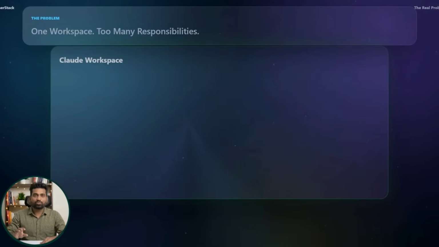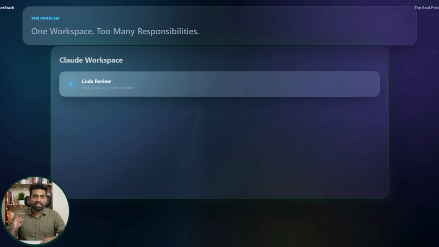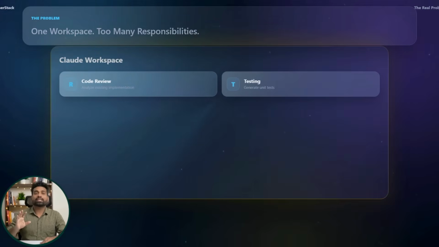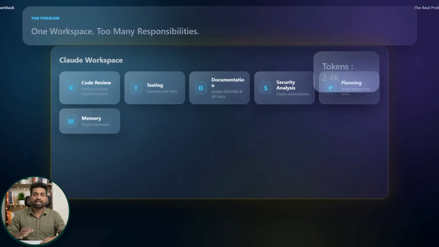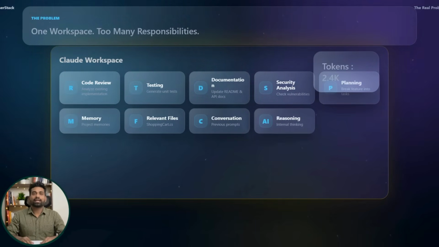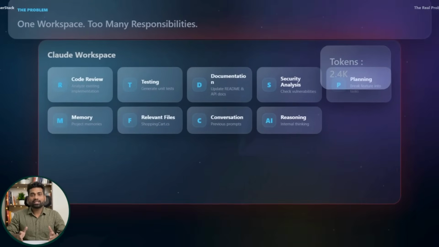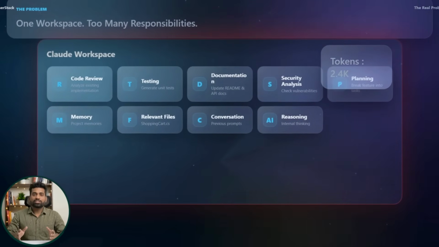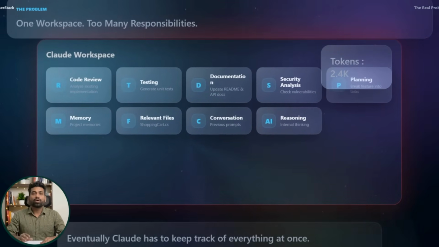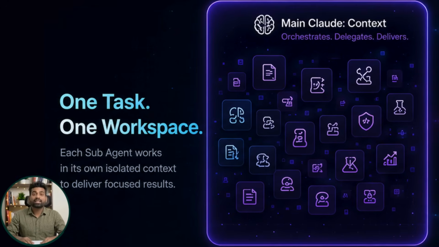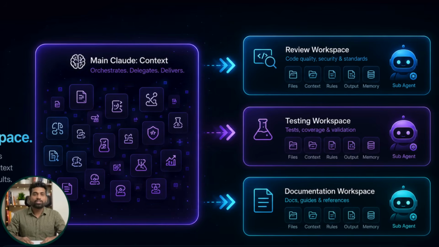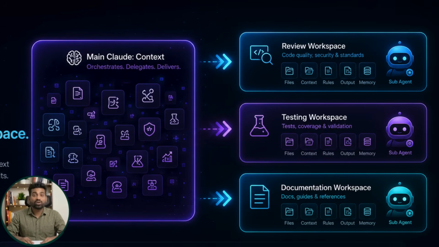Let's think about this for a moment. Imagine every task you're giving Claude, code review, testing, documentation, security analysis, is all happening inside the same workspace. Every task adds more information, more files, more conversations, more decisions. Eventually, Claude has to keep track of everything at once. But what if, instead of sharing one large workspace, every specialized task had its own workspace? A workspace containing only the information required for that task. That's the problem Claude is trying to solve.